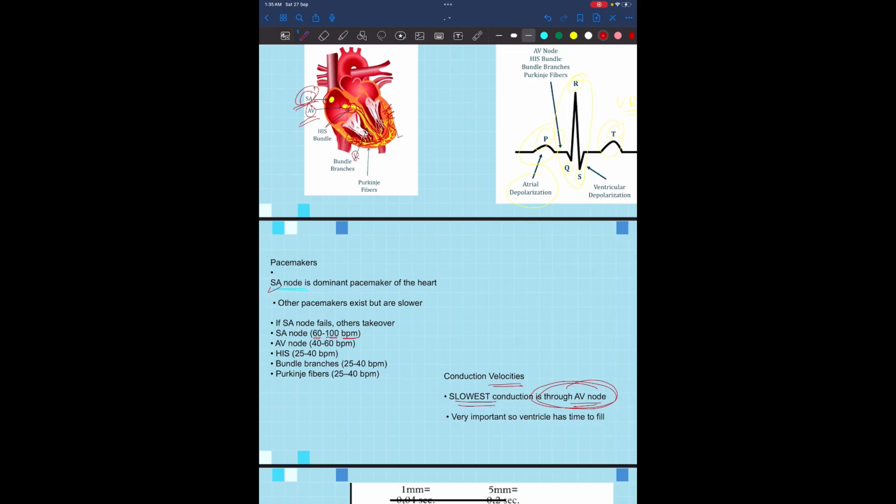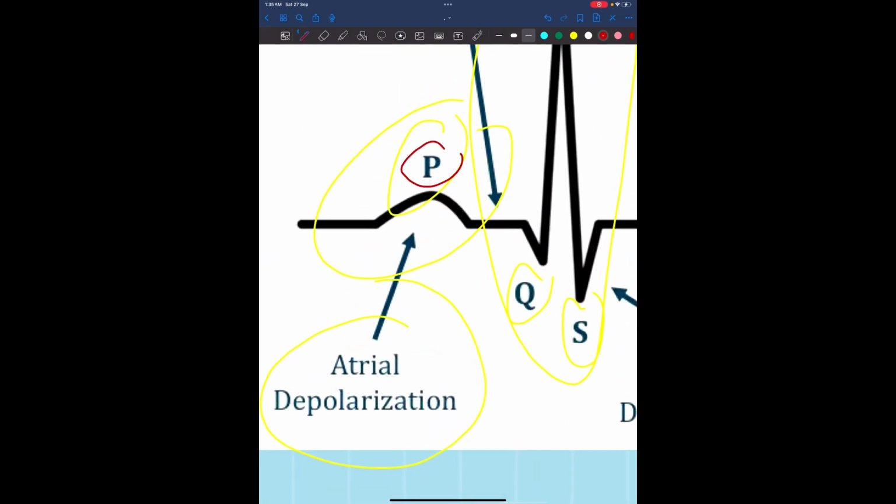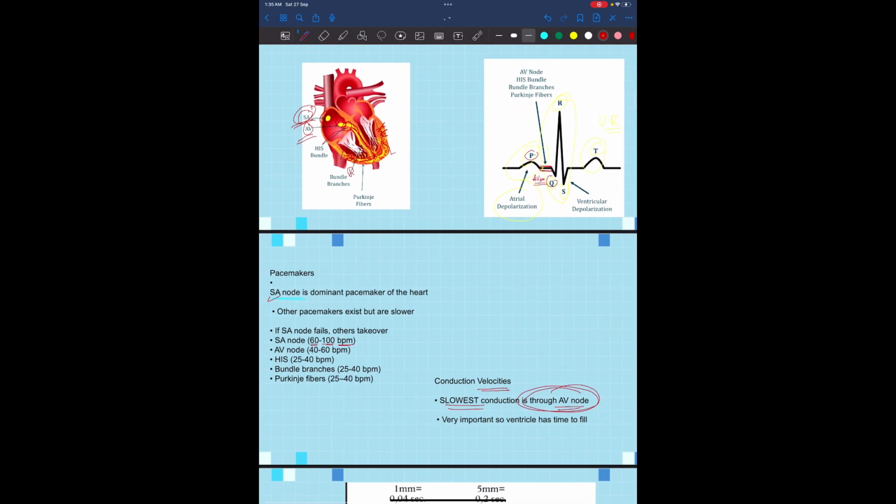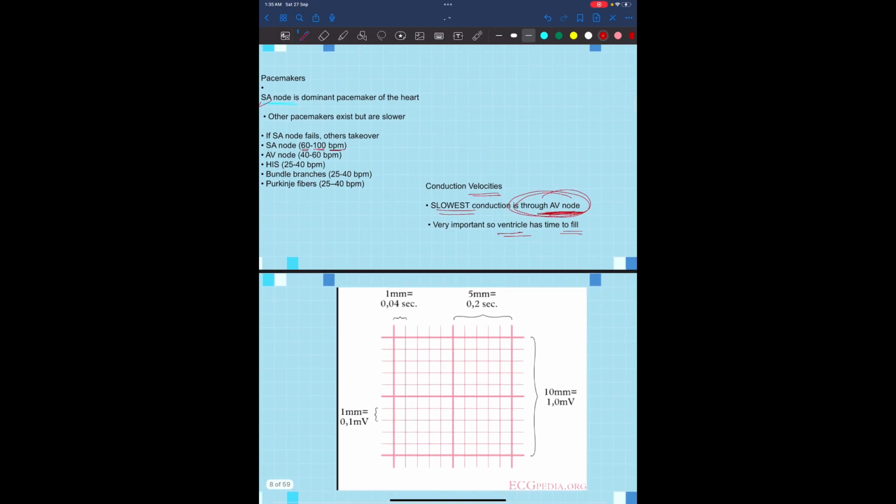This is important because in the ECG there is something called the PQ interval. I mean, between the P and the Q there is a small delay here. This is caused by the AV node. If this space becomes a lot bigger or taller, this means that there is a problem in the conduction, and we will know about this later. So the slowed conduction through the AV node also helps the ventricles to fill with blood before contracting.